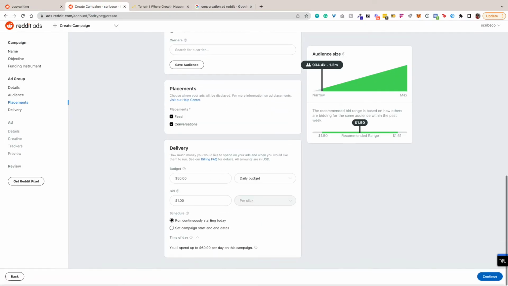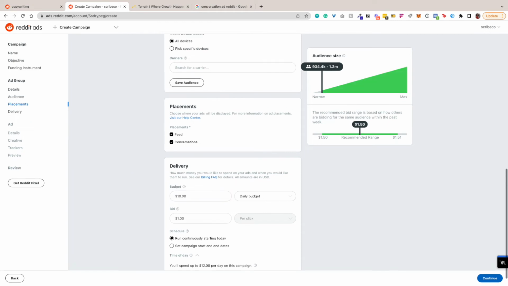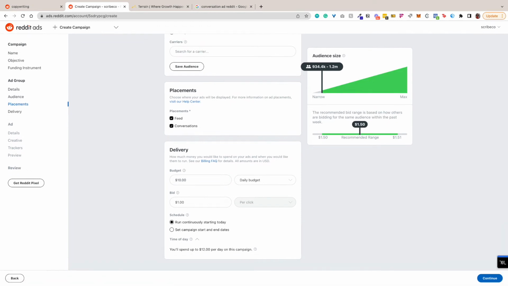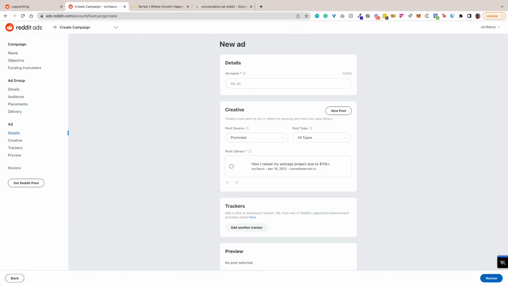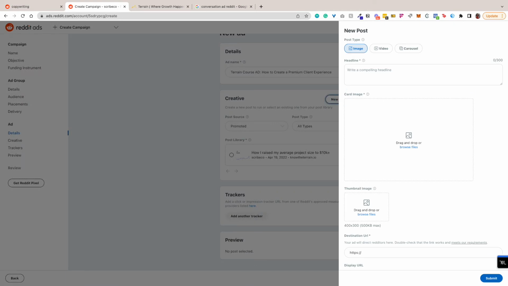So I'm going to do both of those, and I'm just going to do a really low budget just because this is just a small experiment. And then let's call this Terrain course ad. And then this is the ad I set up earlier today, but I'm going to show you how to set this up. So Reddit ads are a lot simpler than Facebook ads.